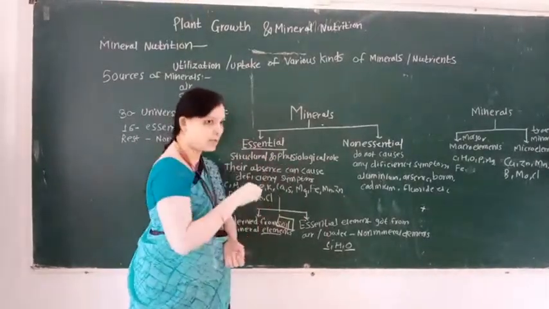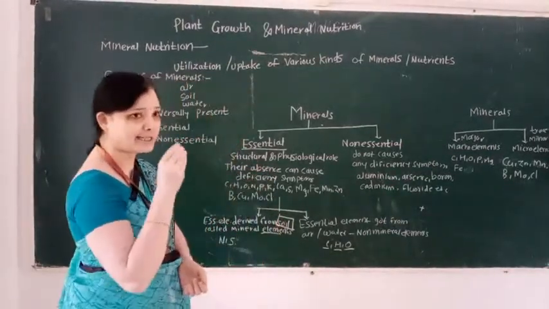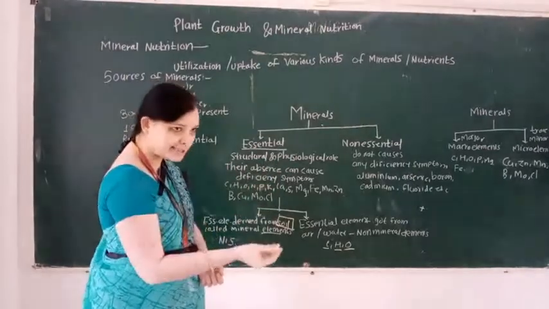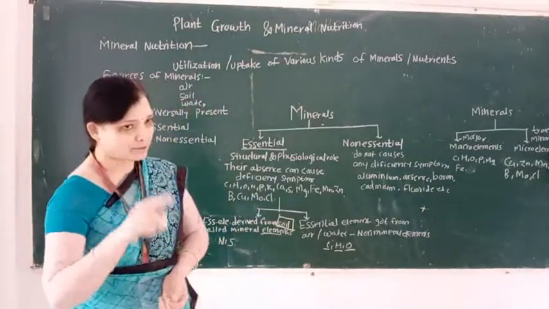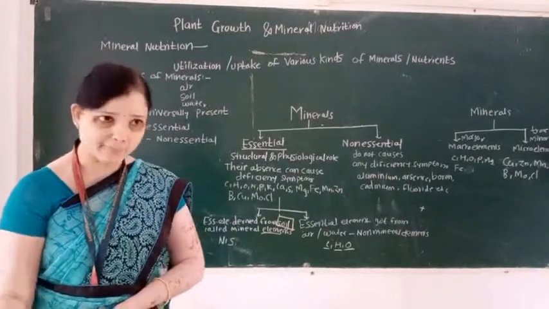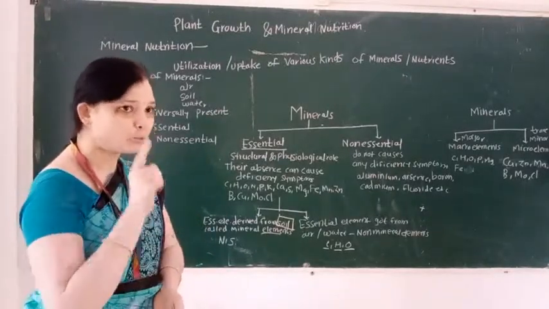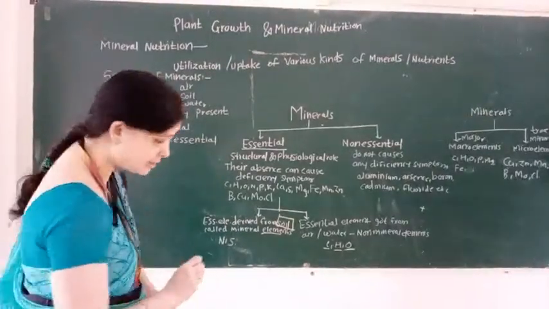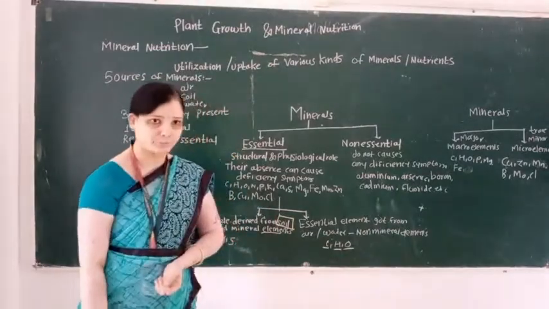So here understand this point: minerals are classified into how many types? Minerals are classified into two types. First type is essential and second type is non-essential. Essential elements are again classified into how many types? Two types. First type is mineral elements and second type is non-mineral elements.